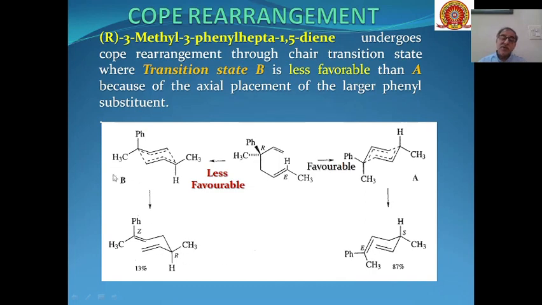And because this is a less favorable state, we are getting only 13% of the product through this state. So again, the stability of the transition state will determine which type of product will be formed. So this is the stereoselectivity of the reaction.